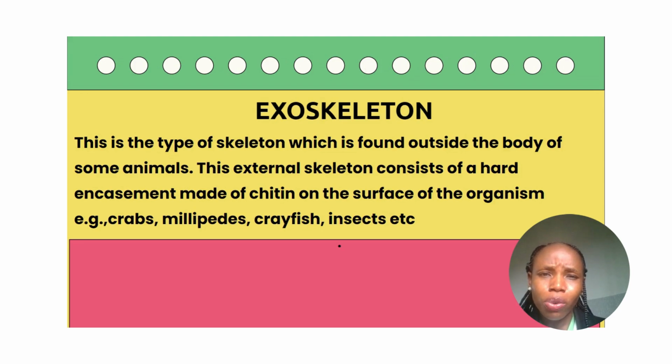Arthropods, you should remember, are the largest phylum, and we have four or five classes there: Myriapoda, Insecta, Arachnida and the likes, crustaceans. So all these organisms that belong to the arthropoda group have an exoskeleton that is made up of chitin. Examples are the crabs, the millipedes, crayfish, insects and the likes.